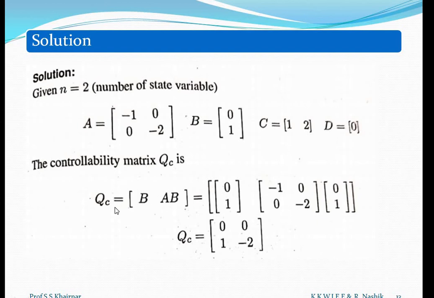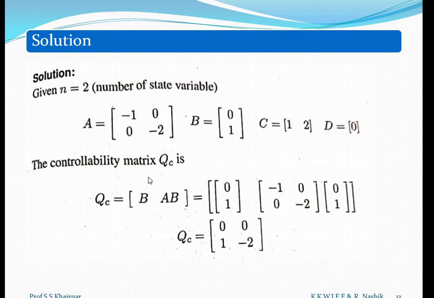And hence our QC will have only two parameters, B and AB. Our B matrix is 0, 1. And you have to find matrix AB, the multiplication A into B. You know how to multiply it. When you multiply it, your matrix will be a column matrix, and this is 0, minus 2. So our QC is this B matrix 0, 1 and this AB matrix 0, minus 2.